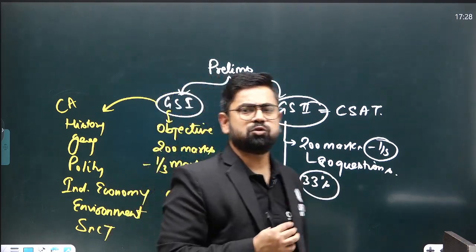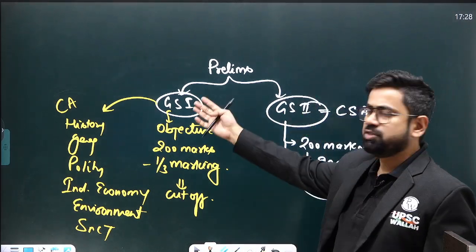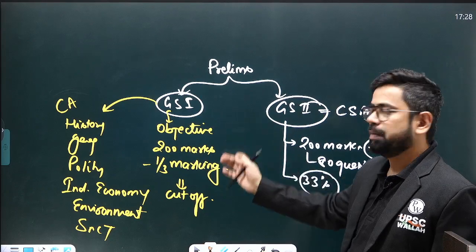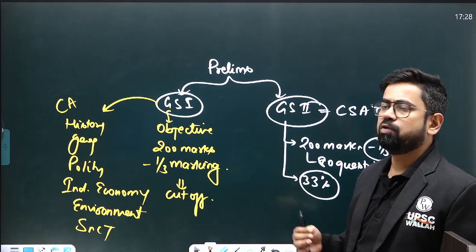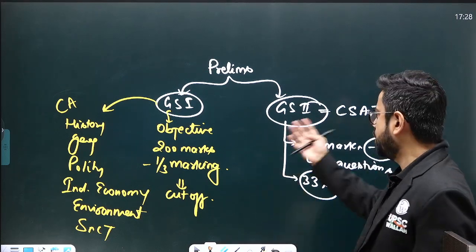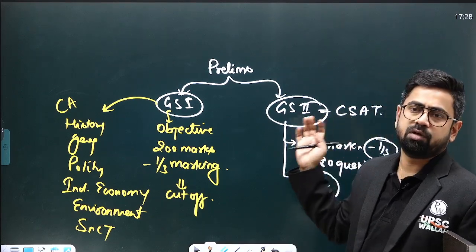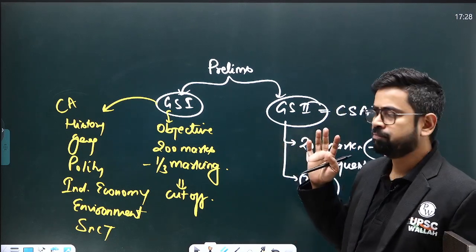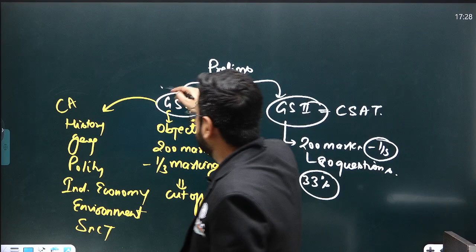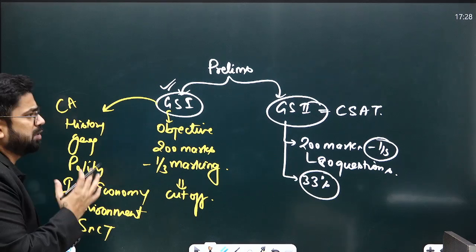You don't have to score a lot. This will not decide the merit for you. Right, merit will be decided by GS1 only. This is the paper which will ensure whether you have crossed the cutoff or not, or whether you are giving mains examination or not. Not this one. How much you score over here does not matter. Even if you score 200 out of 200, it does not matter. Whether you score 200 or 67 marks, it is same actually. So you have to target your GS1 paper and ensure that you are qualifying prelims examination.